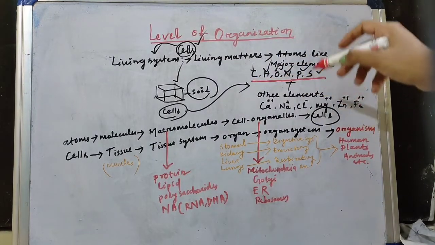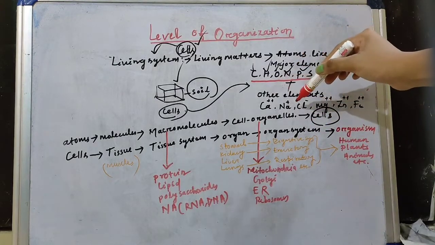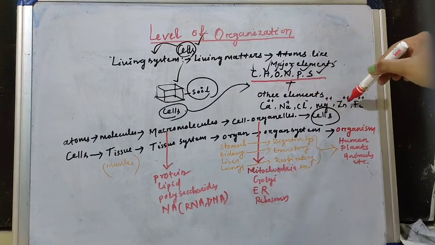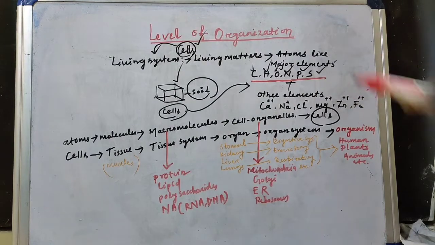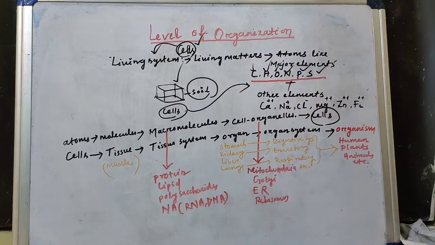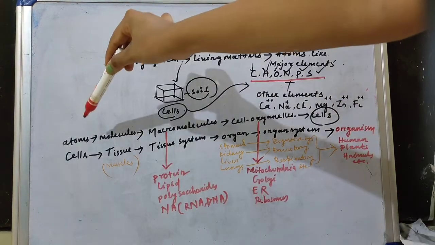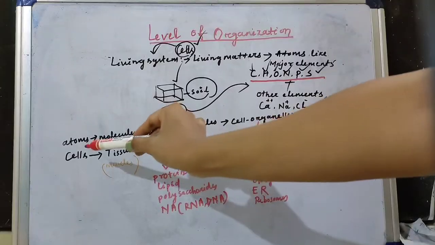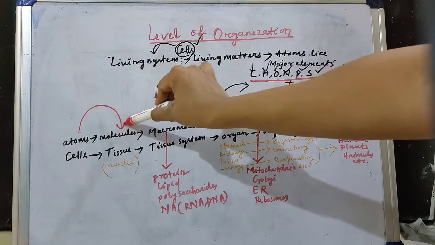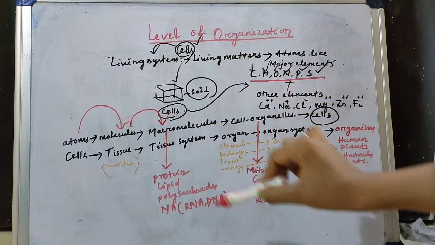Along with that, other elements are also found, that is calcium, sodium, chlorine, magnesium, zinc, iron, copper, etc. How are all these elements arranged and how do they form a cell? So these atoms give rise to molecules, and these molecules successively form macromolecules.